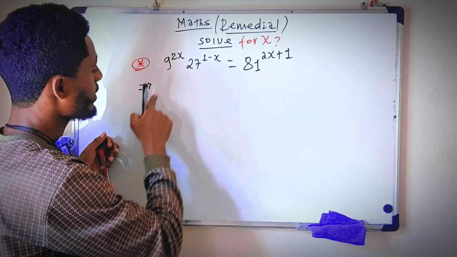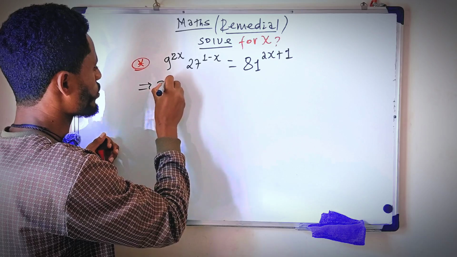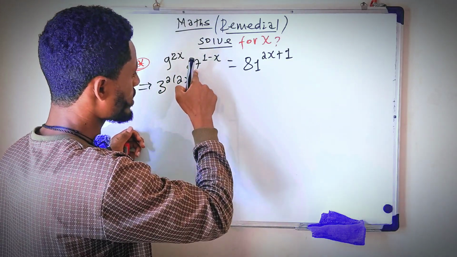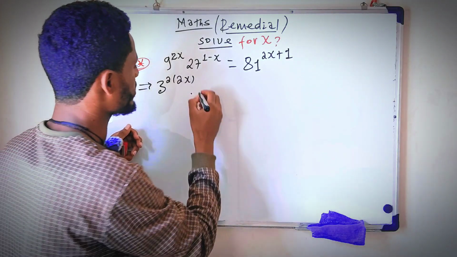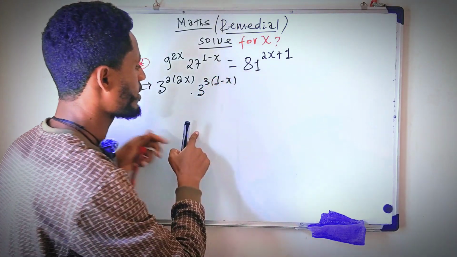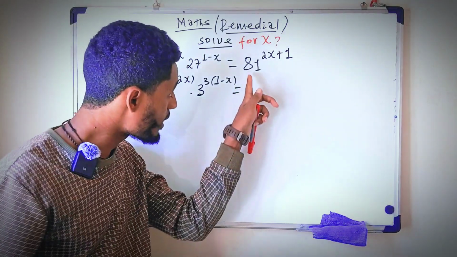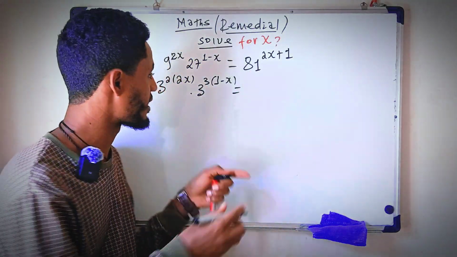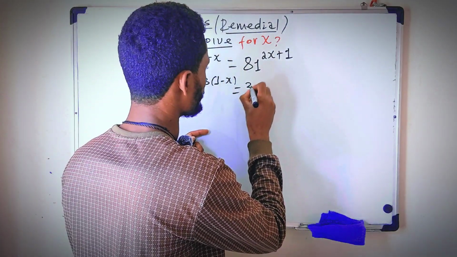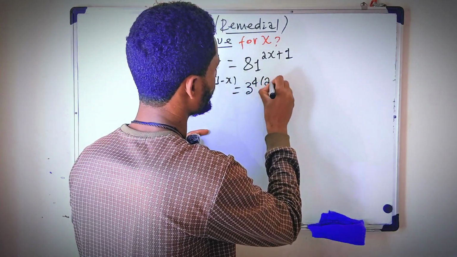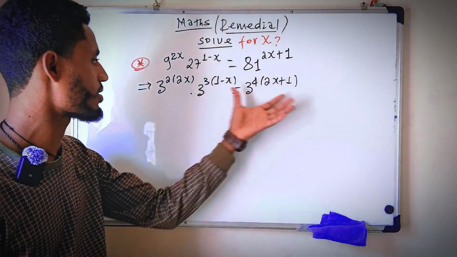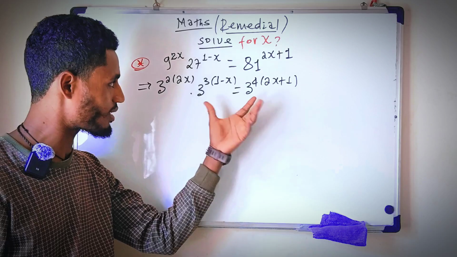ኦኬ ፕራይም ፋክተራይዜሽን እንጠቀማለን። አሁን ሁሌም እንደምትሰሩት ይሄ ቤዙን ተመሳሳይ ማድረግ ነው የመጀመሪያ ስራችን። 9 ማለት, this implies that 9 ማለት 3 the power 2 ነው, the power x times 27 ማለት 3 the power 3 ማለት ነው, 3 the power 3 into 1 minus x which is equal 81 ማለት 3 the power 4 ማለት ነው። ኦኬ 27 በ3 አይደል 81 የሚሆነው, 3 the power 4 into 2x plus 1. Now it becomes simple because this base and this base are the same.